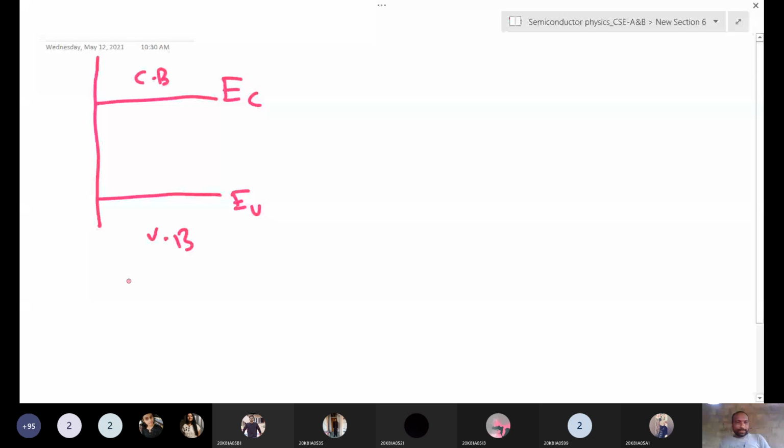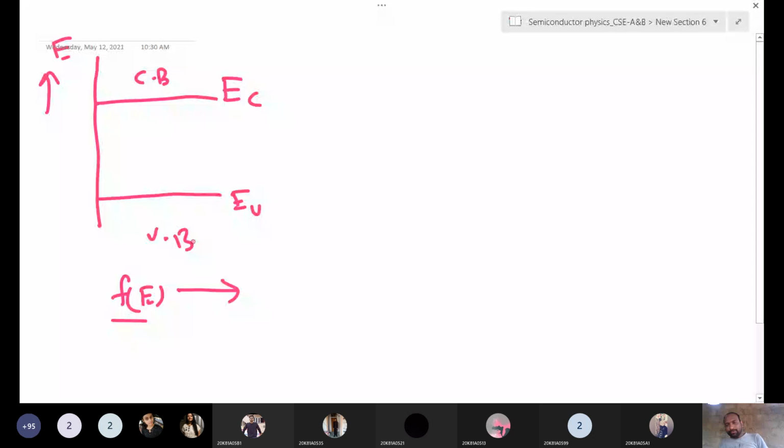So here, see, this is the conduction band, this is the valence band. Here we are drawing energy versus this one, like this. So that means if you draw one line, this area, and here also some area like this. This indicates holes filled.